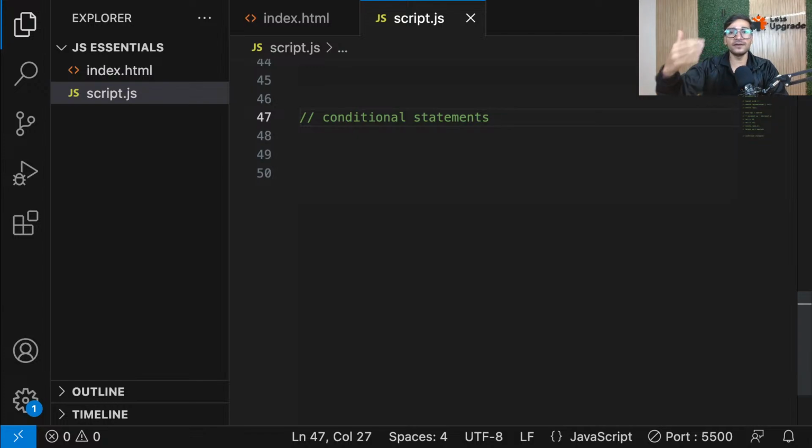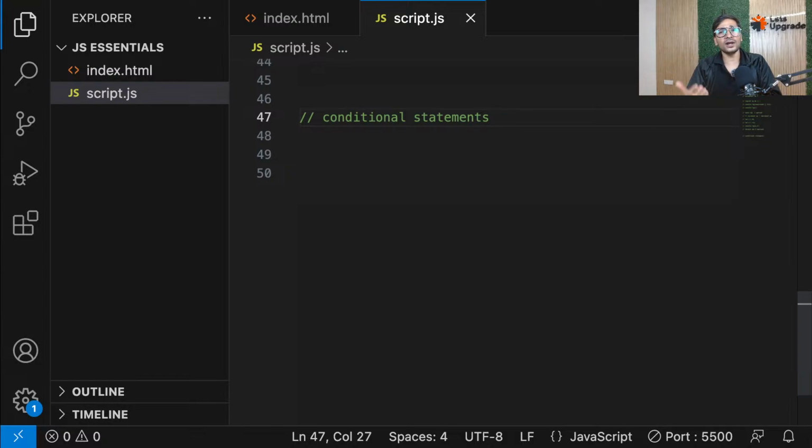Let me give an example. If you go online, like on flipkart.com, and you click on cart, you can't go on cart. But if you log in and then click on cart, then you can go on cart. That means the operation of letting you go to the cart section first checks if you are logged in or not. So that's a condition. If you're logged in, then go to the cart. If you're not logged in, you can't go to the cart. That's the base operation.